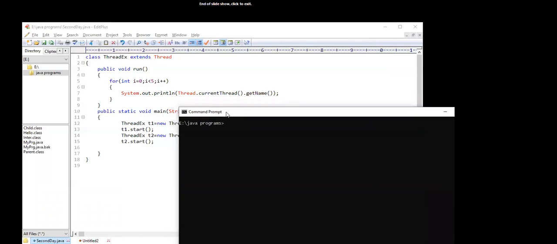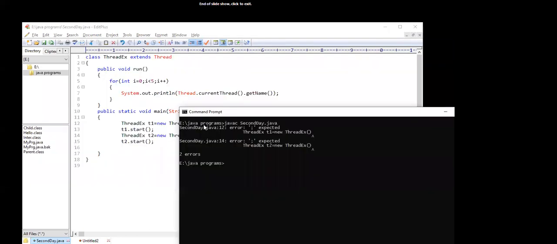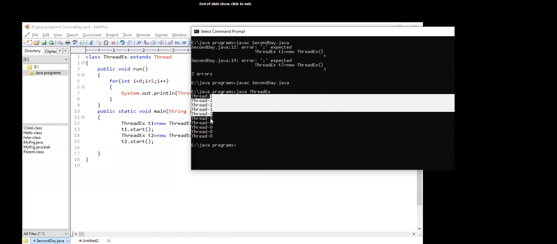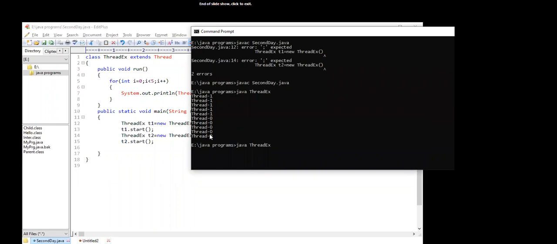But here we have two threads, so we are implementing the concept of multi-threading, and when we compile it, Thread 1, Thread 0. As I told you, the nature of threads is not similar. They are always independent. So it is not guaranteed that we always get the same output.